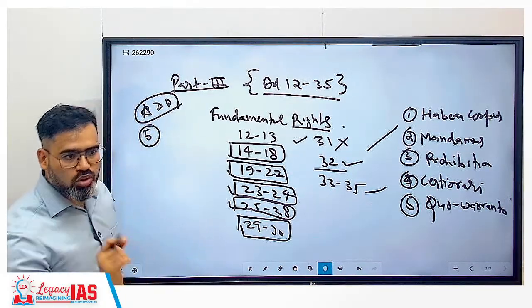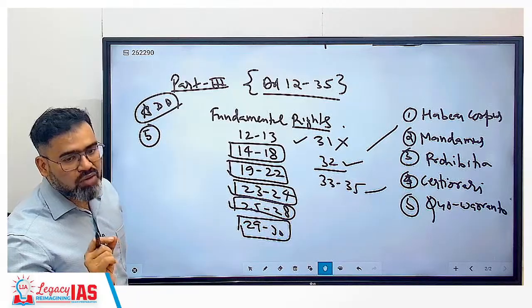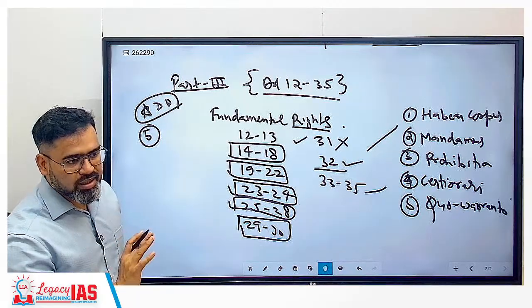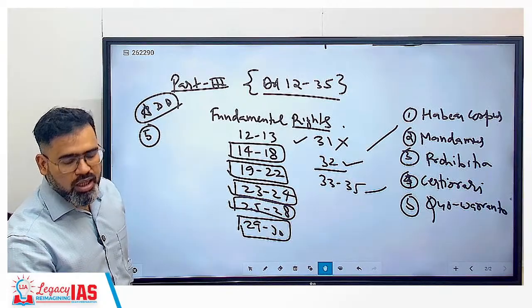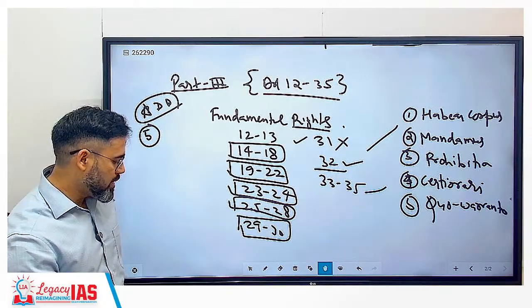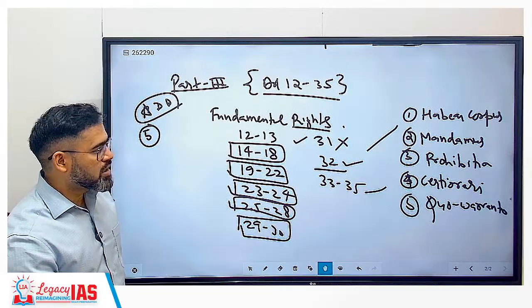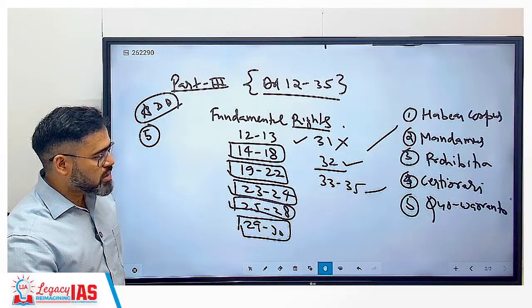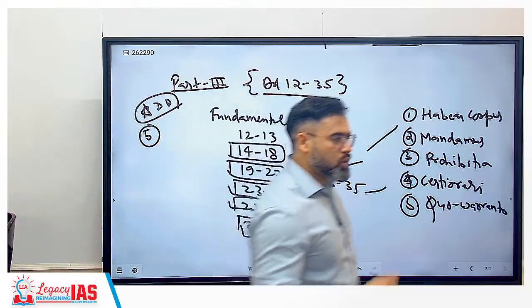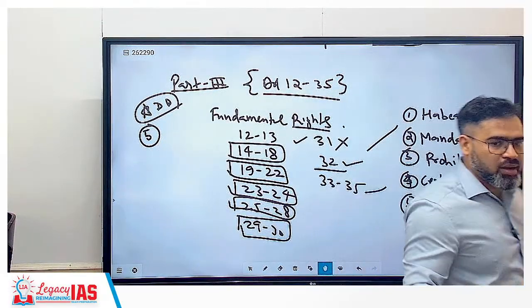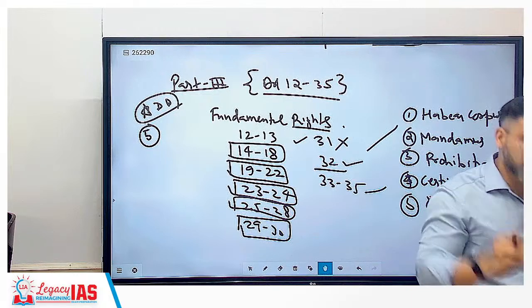Whenever the Supreme Court comes with any judgment which is related to a fundamental right, then that judgment becomes important for your exam purpose also. Like the Supreme Court has said that it is important that police need to inform the family of the person who is arrested.